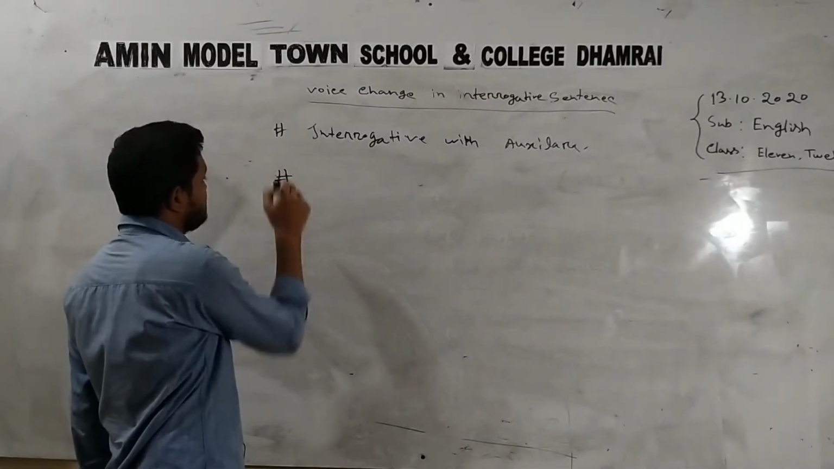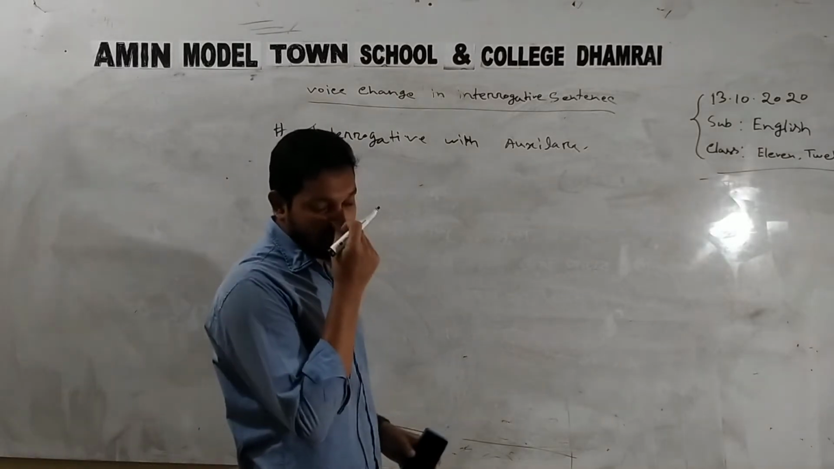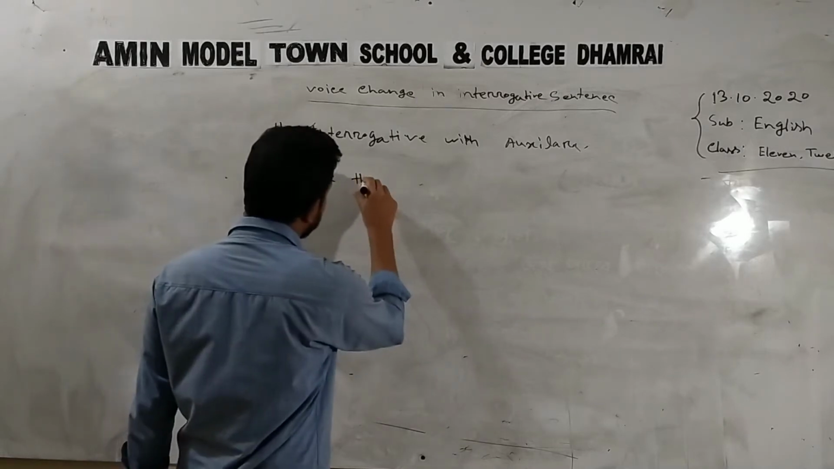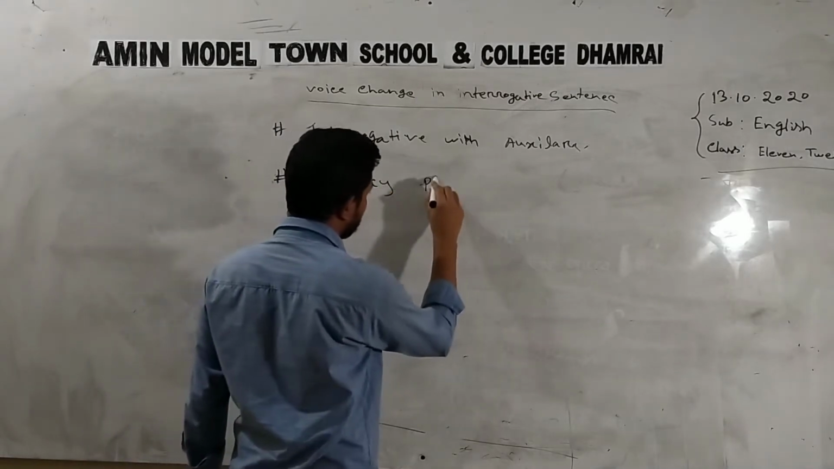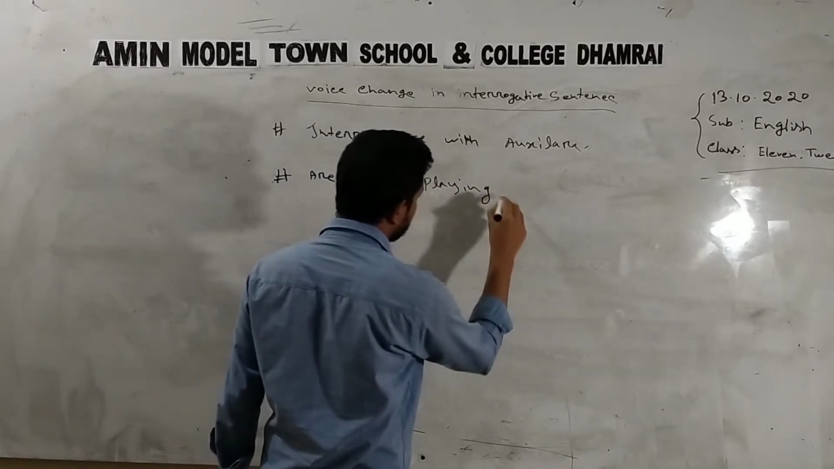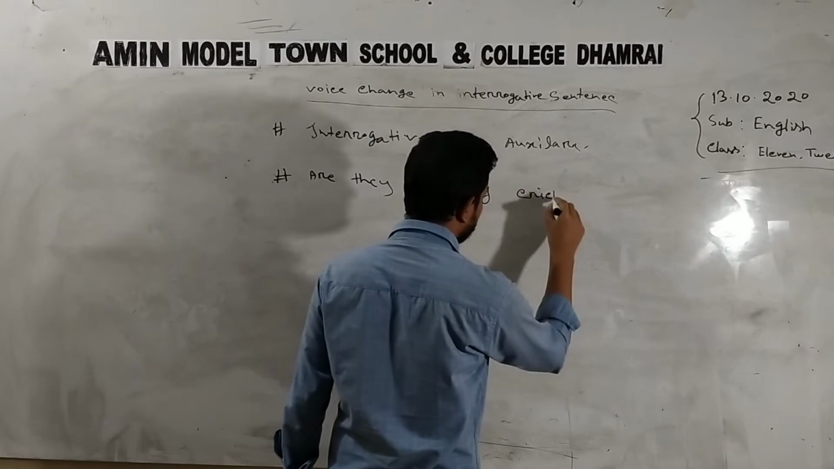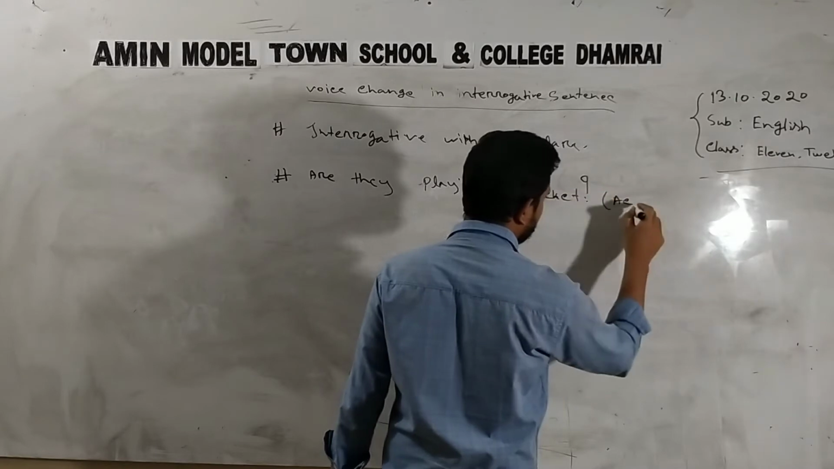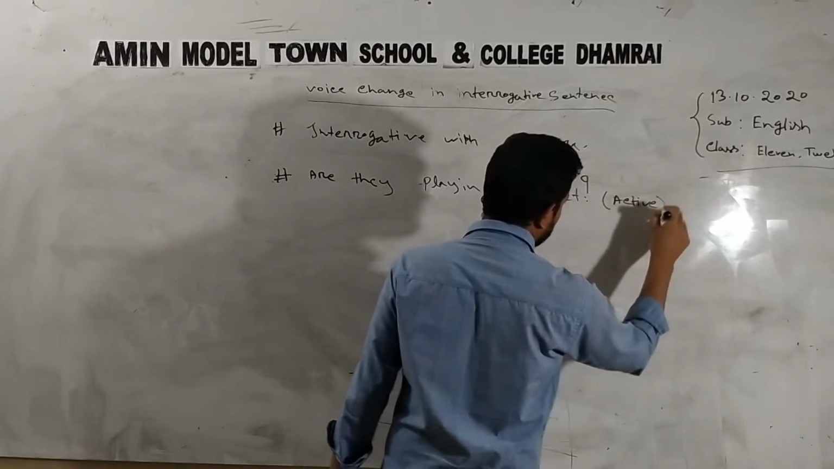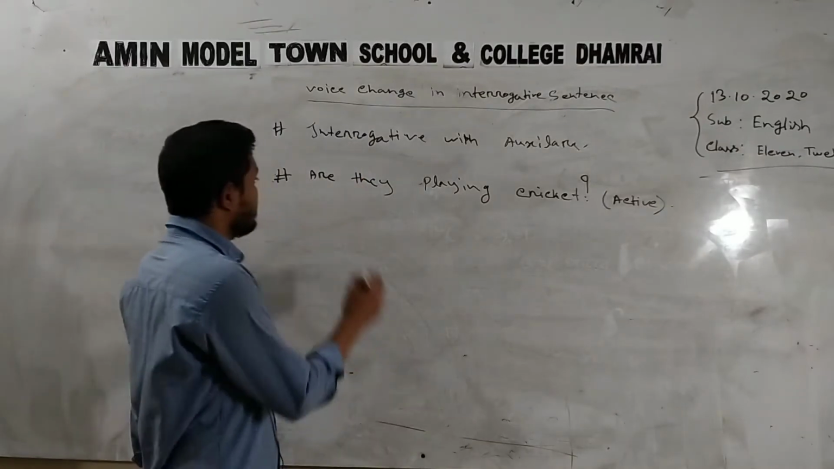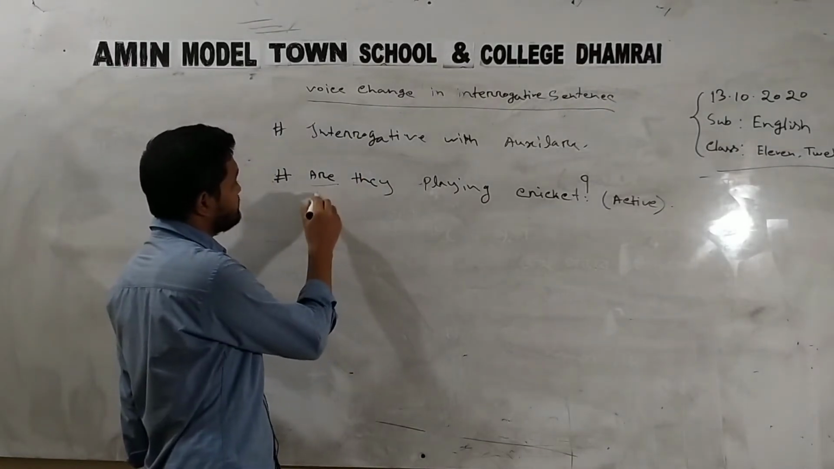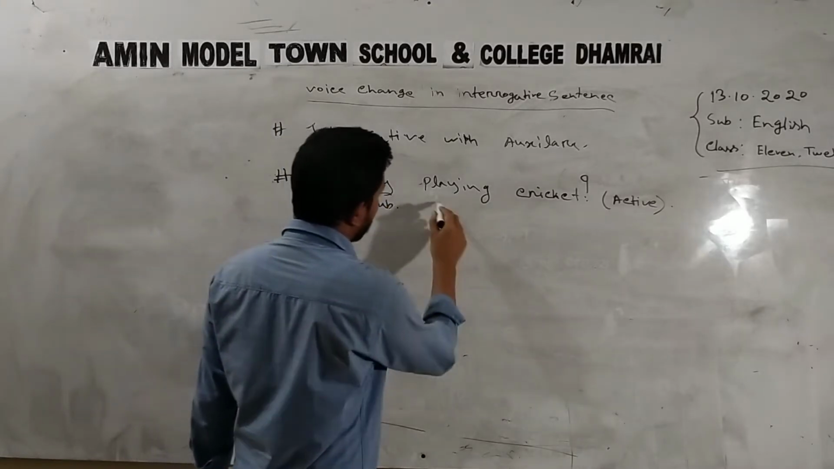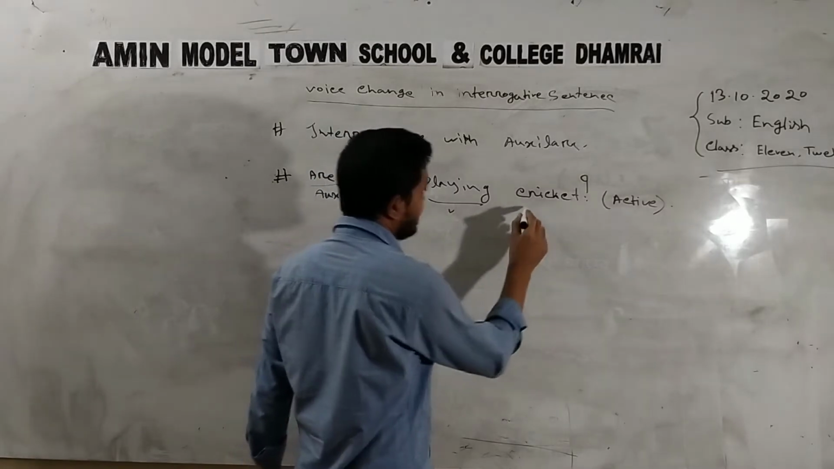So let's give an example. Interrogative sentence with auxiliary verb: Are they playing cricket? Are they playing cricket? This is the active voice, active voice in an interrogative sentence. So let's look that here the auxiliary verb is are, they is the subject, playing is the main verb, and cricket is the object.